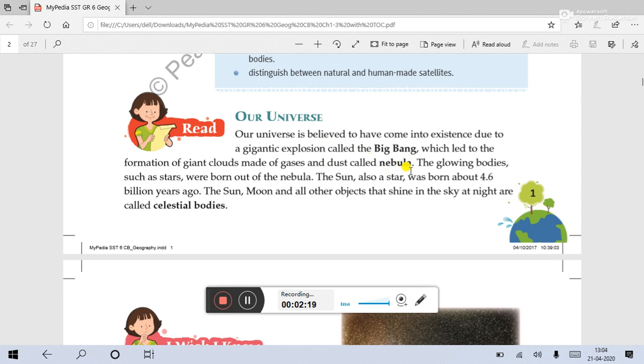Later on, these nebulas transformed into stars. These glowing bodies, such as stars, were born out of nebula. The sun, also a star, was born about 4.6 billion years ago. You have to remember this time, about 4.6 billion years ago. The sun, moon, and all other objects that shine in the sky at night are called celestial bodies. I told you, all the objects which are visible in the sky or in space are called celestial bodies.